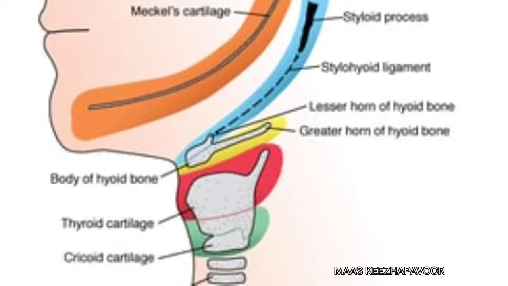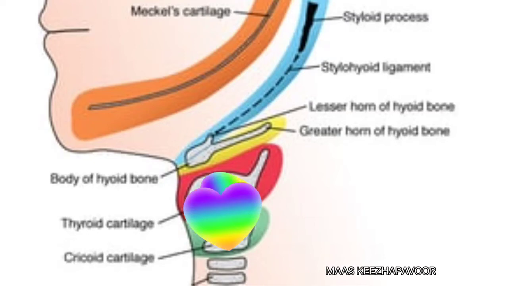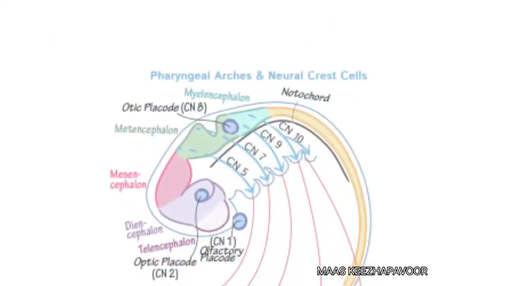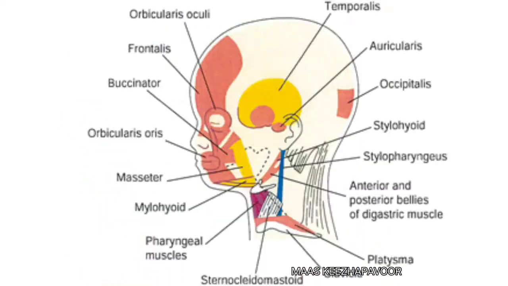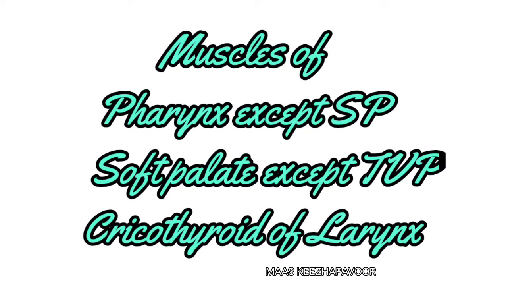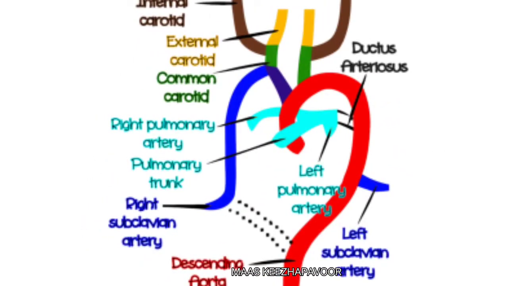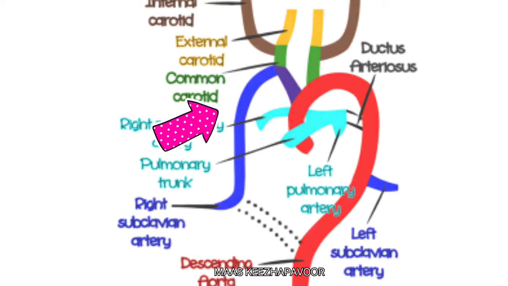The skeletal derivatives from the fourth and sixth arch are the cartilages of larynx. The nerve of fourth arch is the superior laryngeal nerve that divides into internal and external laryngeal nerve. The muscles developed from fourth arch are the muscles of pharynx except stylopharyngeus, all the muscles of soft palate except tensor veli palatini, and also cricothyroid muscle of larynx. The arteries of fourth arch are arch of aorta on the left side, subclavian artery on the right side.